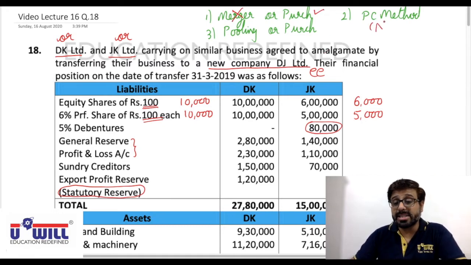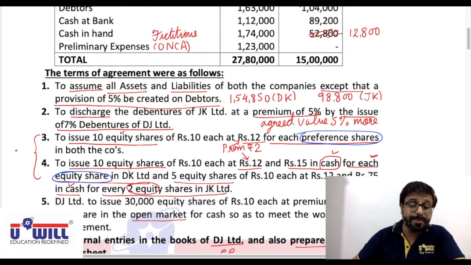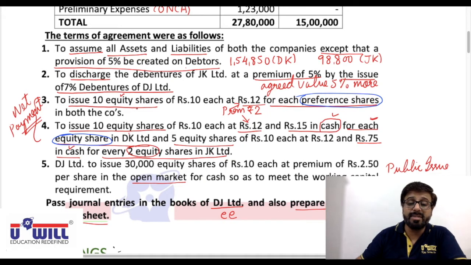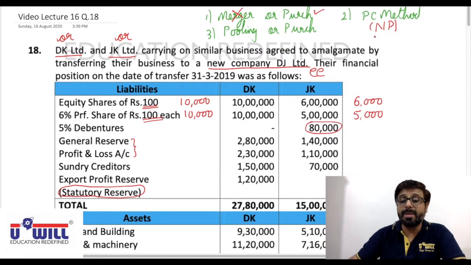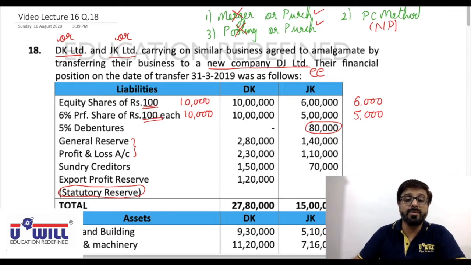Now which method of purchase consideration? It is net payment method because adjustment 3 and 4 confirm that. All the modes of payments as well as their details are given. Nothing is missing. No details of payment are missing. Against preference shares we are giving equity shares. Against equity shares we are giving equity shares and cash. 3 modes of payment. Actually 2 modes of payment, equity shares and cash. So net payment method. And because it is amalgamation in the nature of purchase, we will follow purchase method of accounting. I hope everyone is confident with this now.